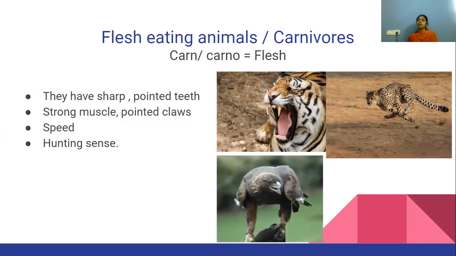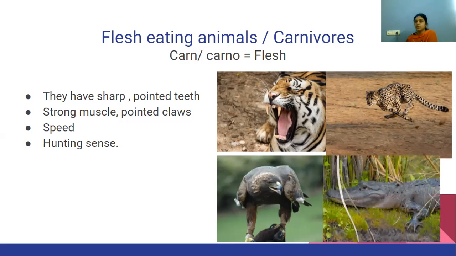Even the big birds like vulture, eagle, they are also carnivores. They can catch the prey from miles. They are flying above in the sky, and they can see. They have a very bright vision, and they can see and focus and catch an animal as small as a rat. They can catch animals as big as a kettle, a goat. They have strong muscles. They can easily catch them, and they can hold it and fly in the sky also, right?